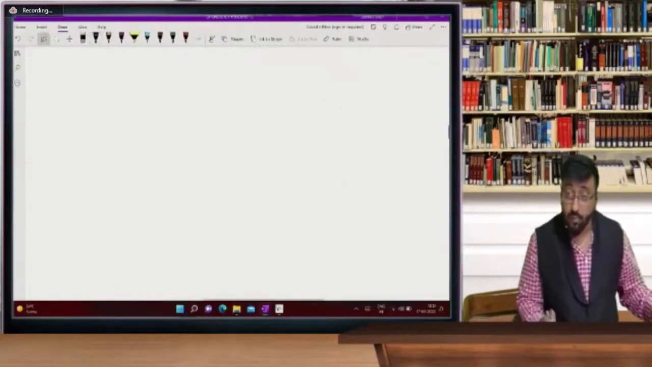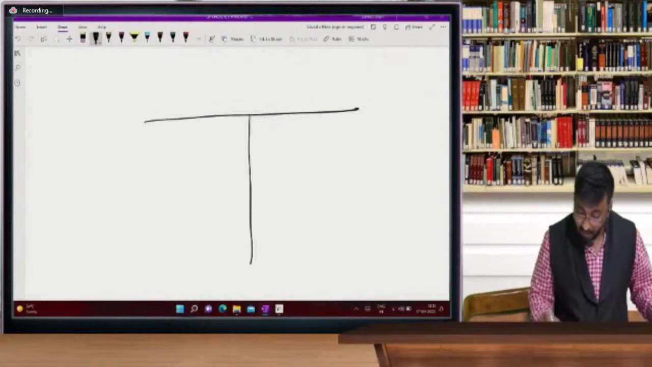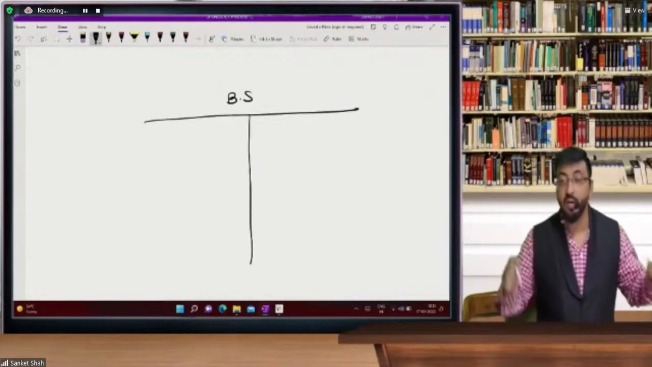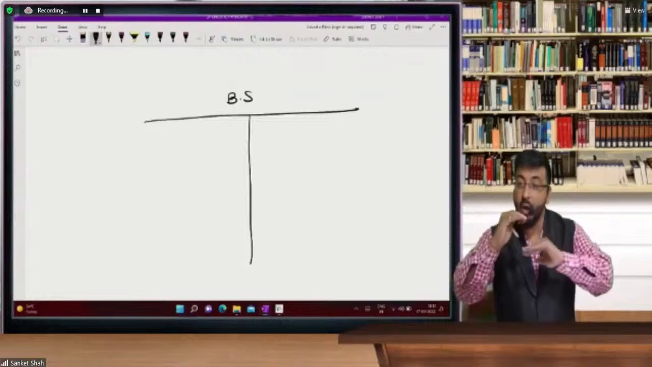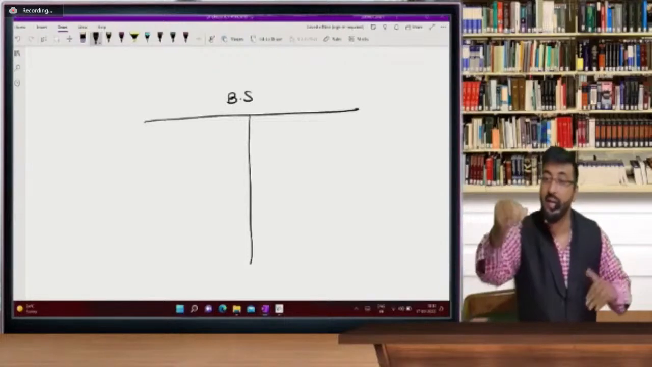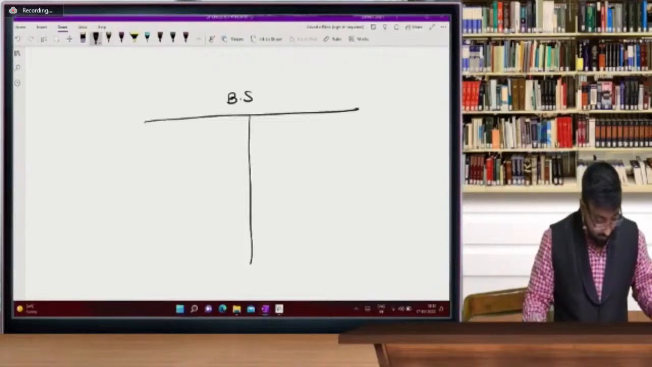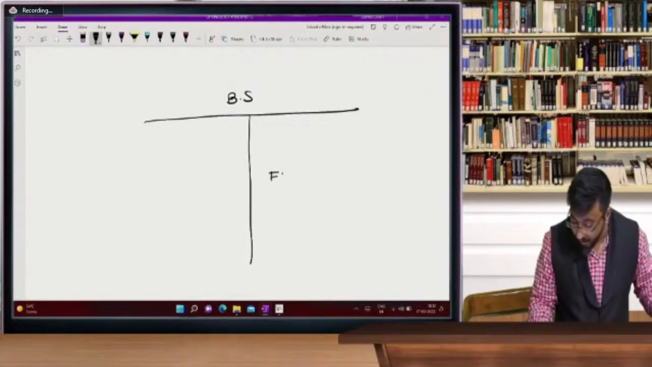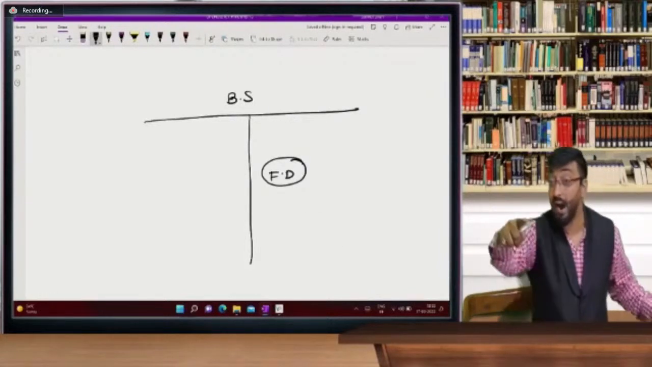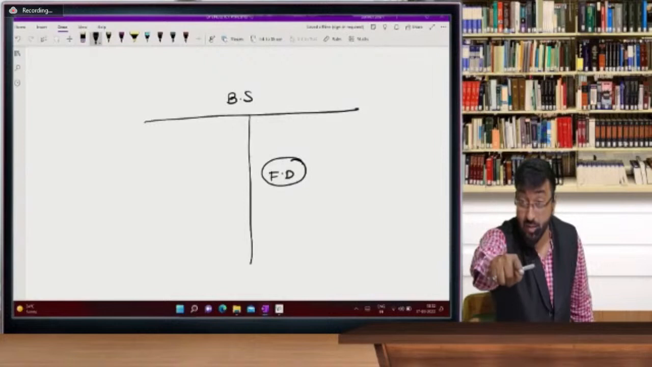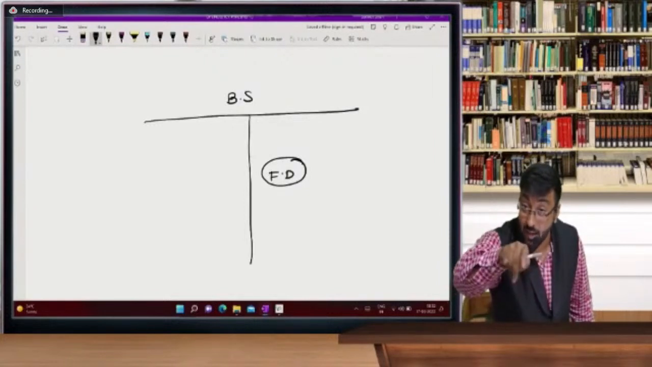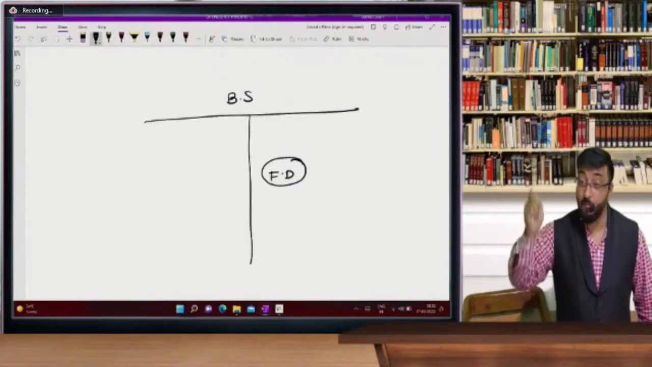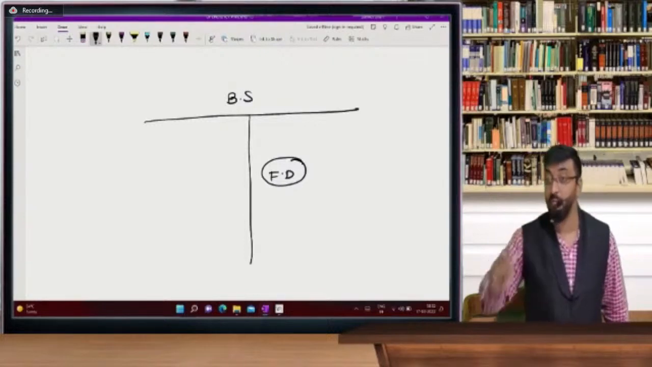So look at the balance sheet. I just want to show you how your FD and how your interest will be shown. FD, I will record as an asset, because in the hire purchase chapter you have to understand principal and interest separately. And for that, basics are very important.